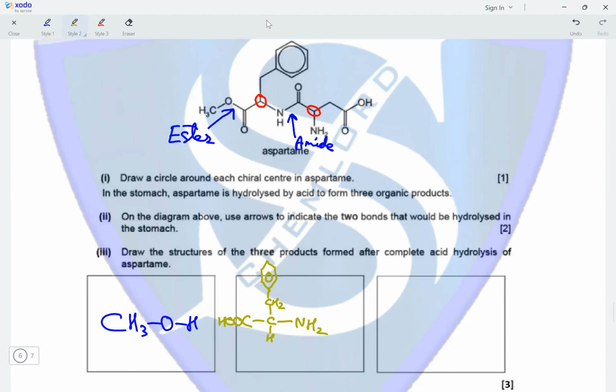This will be the second molecule that will be formed upon hydrolysis. The third one would be COOH, then CH, NH2 here, CH2 in between, and then again COOH. This will be a dicarboxylic acid with an amino group on it. So these are the three products formed after complete hydrolysis of aspartame in the stomach.